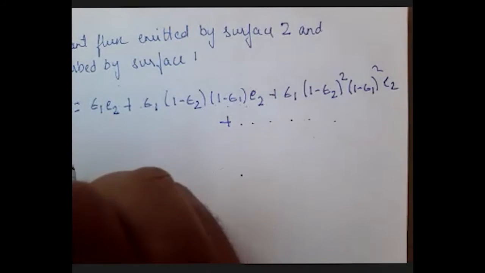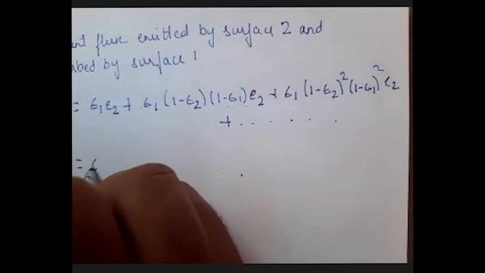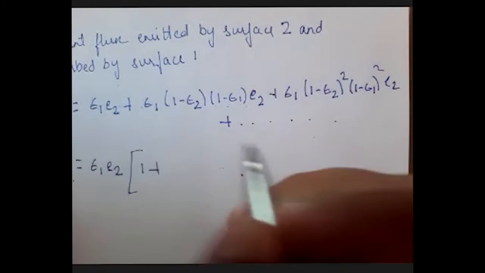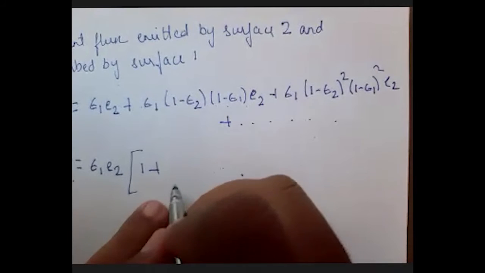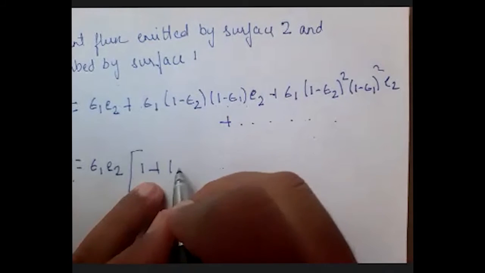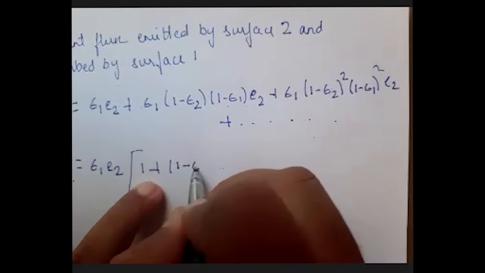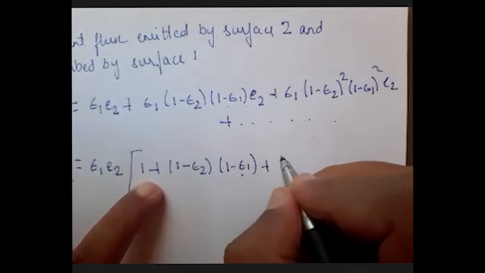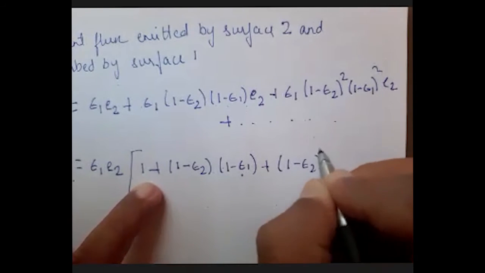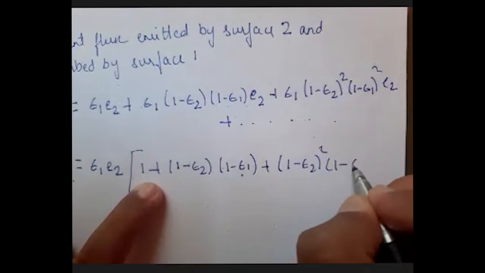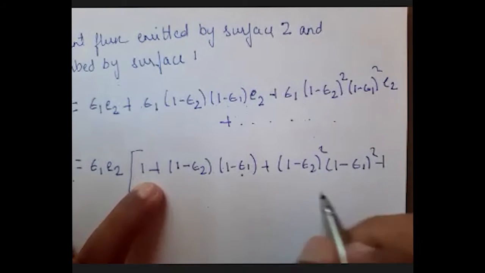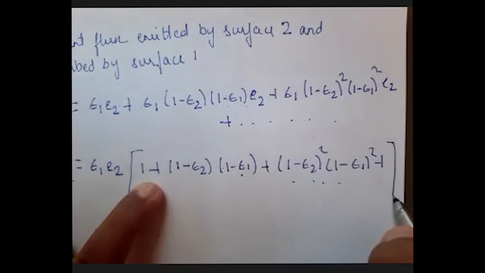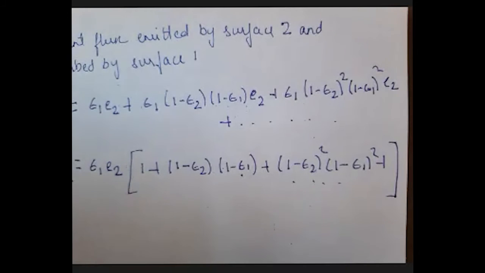Now I have some common term, that is epsilon 1 into E2. Within the square bracket, I have a series of 1 plus 1 minus epsilon 2 into 1 minus epsilon 1 plus I have 1 minus epsilon 2 square into 1 minus epsilon 1 square. Like that it goes on in the square bracket. It is a series.